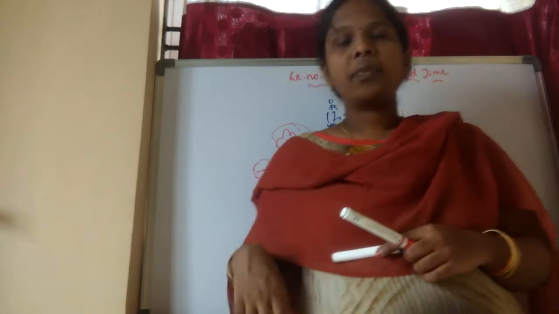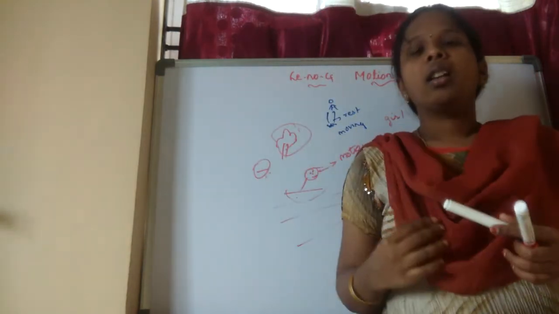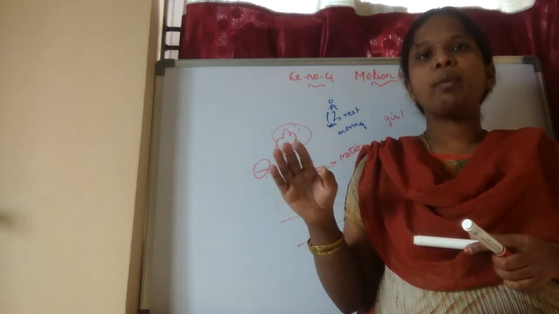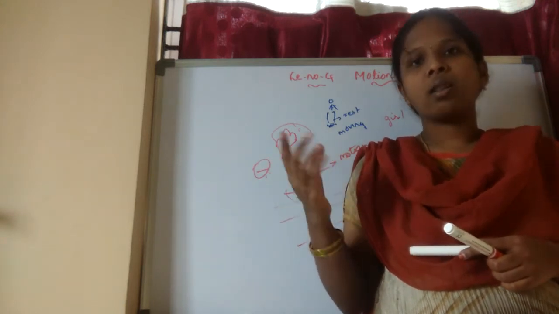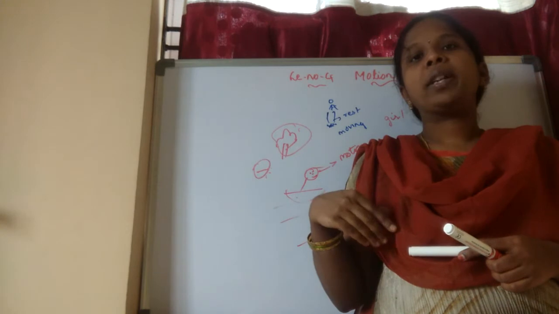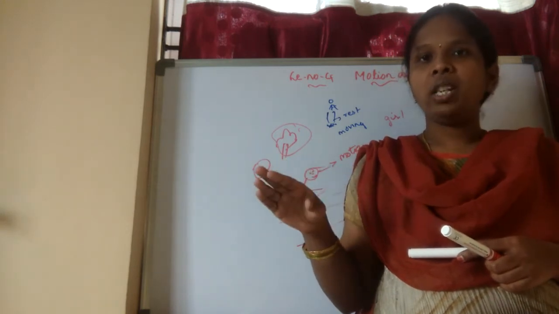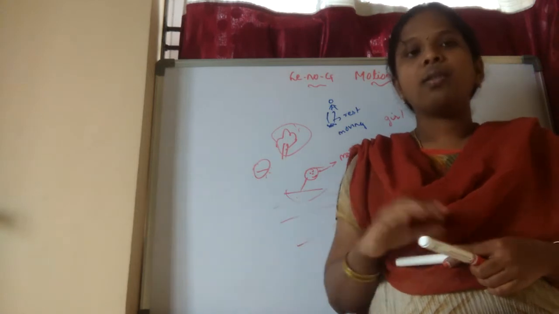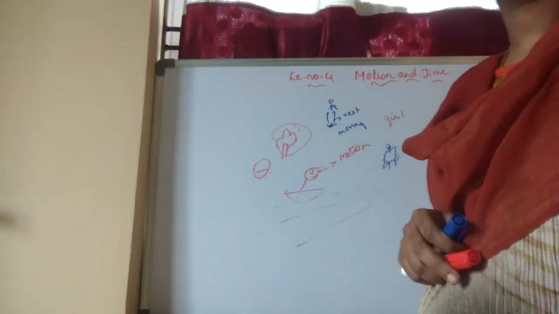So this is the motion and the rest. With respect to the surroundings, whatever is moving is called motion. With respect to the surroundings, whatever is not moving is said to be at rest. I hope everyone understood till here. I already said, in the next session